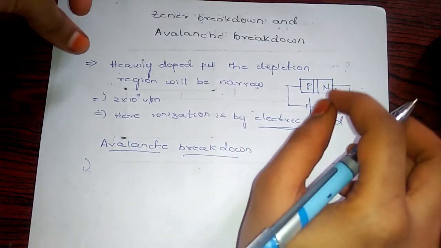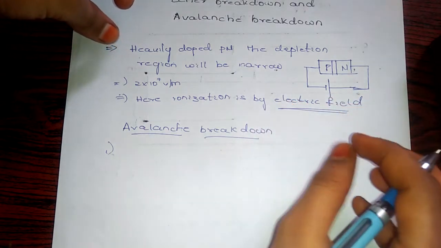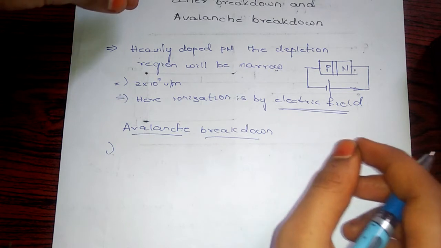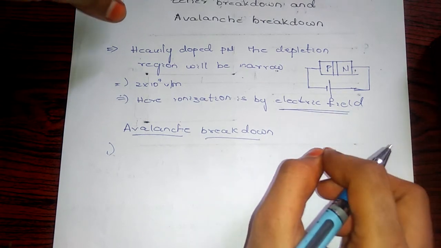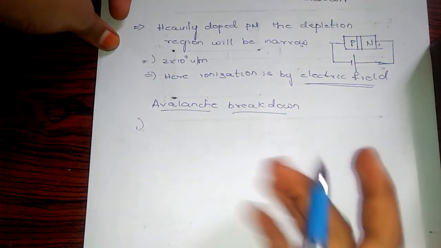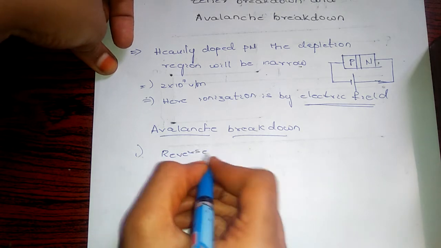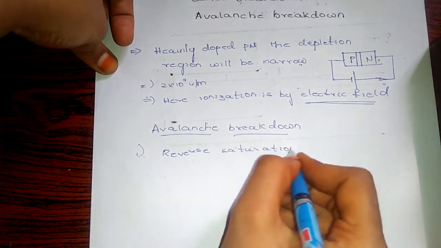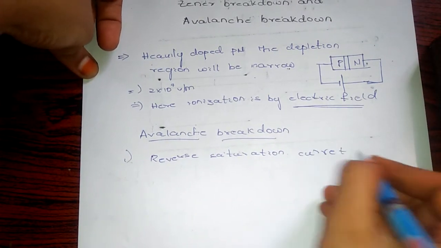If a small current flows irrespective of the voltage, that is called saturation current, and the current is by minority charge carriers. So reverse saturation current is by minority charge carriers.